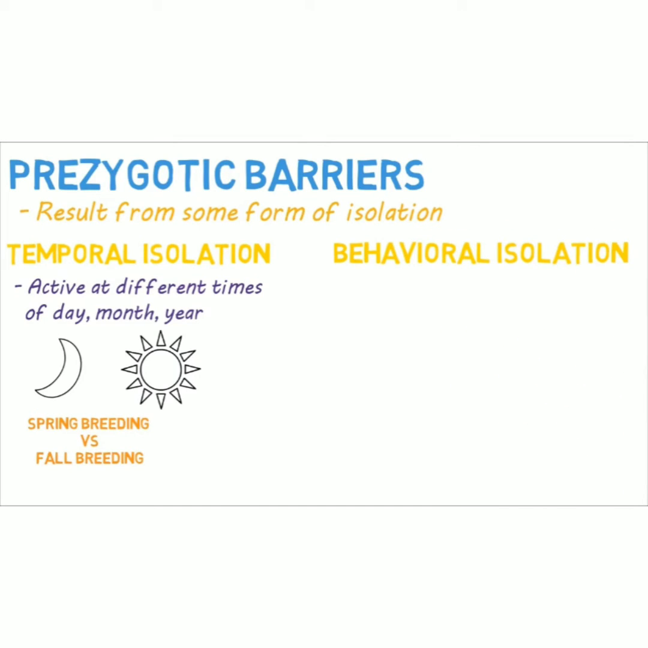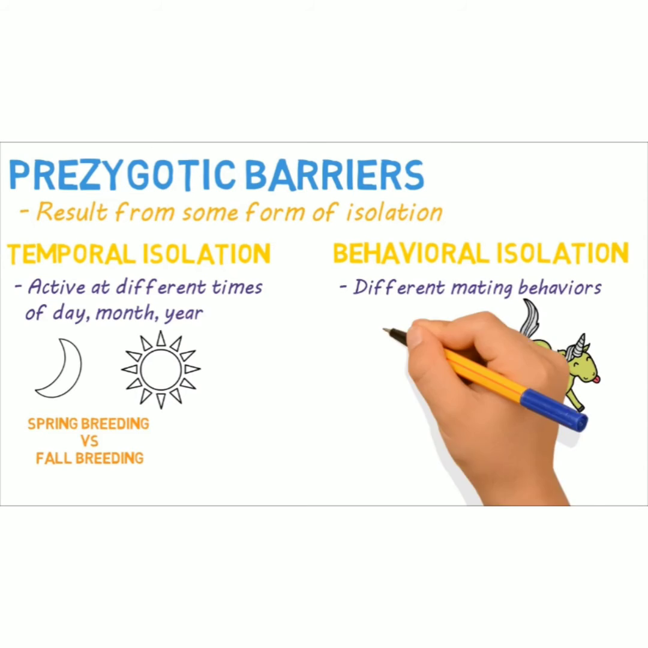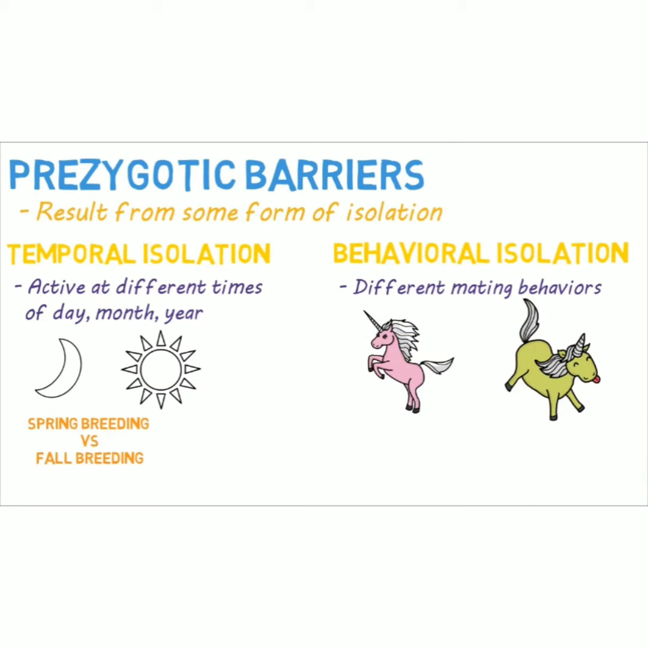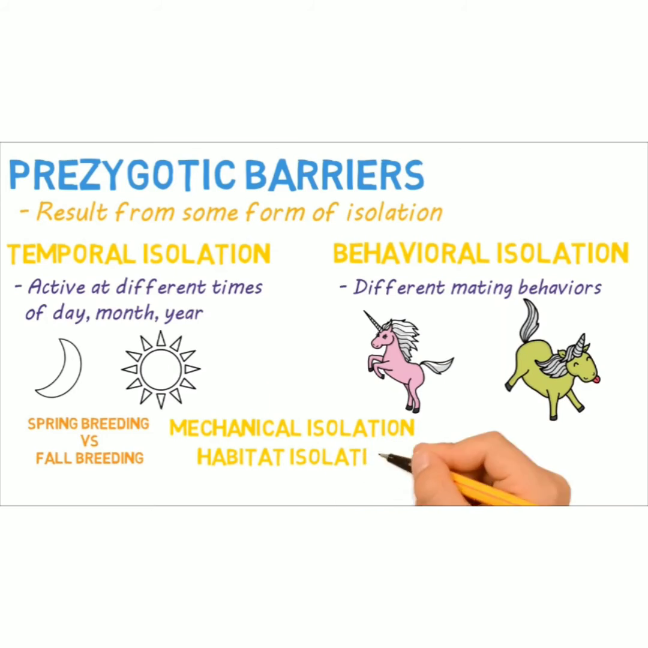Behavioral isolation is another. In this case, members of the same species behave differently, especially with their mating practices. So these members may have slightly different mating rituals that don't attract members of the other groups, thus isolating whom they mate with. Others include mechanical isolation, where some members physically can't mate with others; habitat isolation, where the habitats occupied by members of a species differ and thus breeding interaction differs; and gametic isolation, which occurs in aquatic animals.